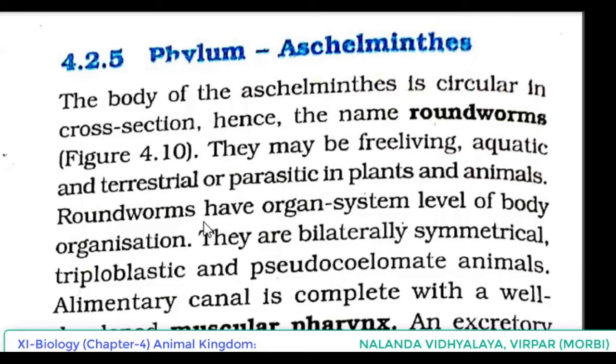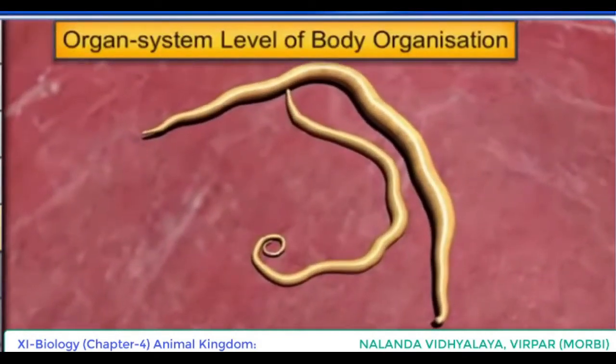Roundworms have organ system level of body organization. So again, we can have a quick revision of the level of organization. In Porifera, what we discussed was cellular level. In coelenterates and ctenophores, tissue level. Then in the Platyhelminthes, first time we saw organ level of organization. And here in the case of Aschelminthes comes the highest level, that is the organ system level of body organization.